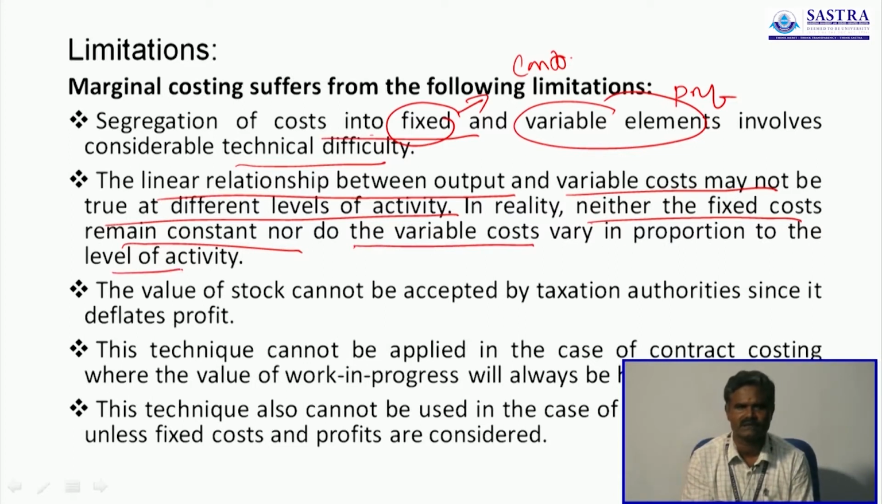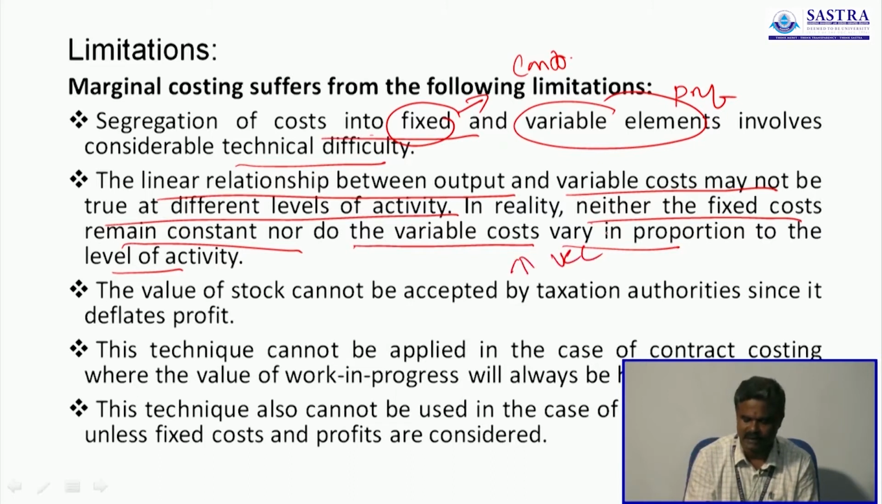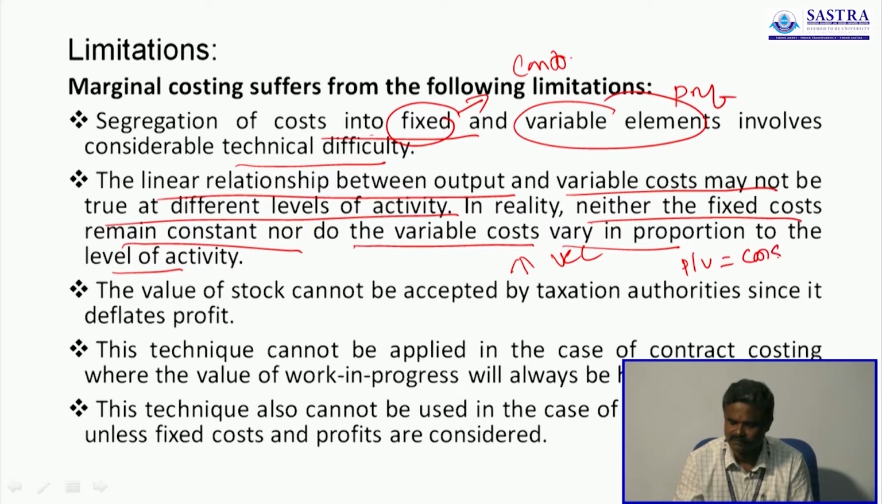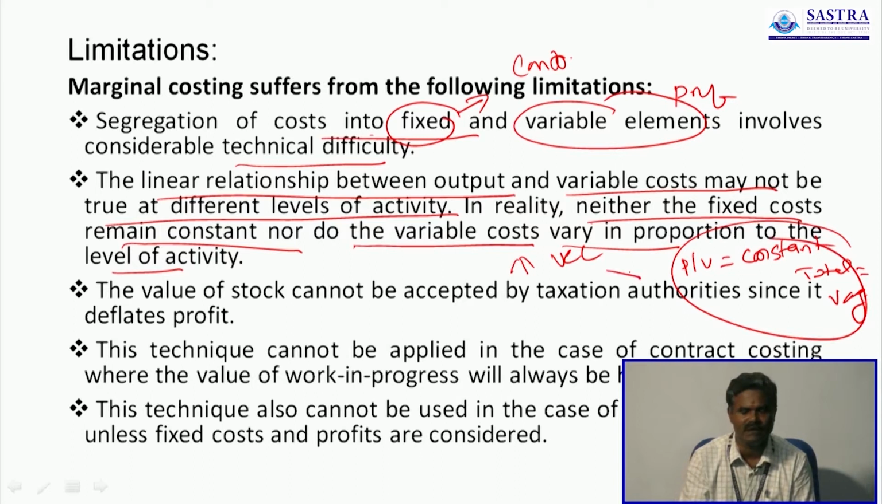output. What is fixed cost? Fixed cost is constant, it is fixed over a period of time. But variable cost varies in proportion to the volume of output. When the volume of output is increased, definitely variable cost is increased. The characteristic of variable cost is that the per unit cost remains constant, but the total always varies. This is the characteristic of variable cost.